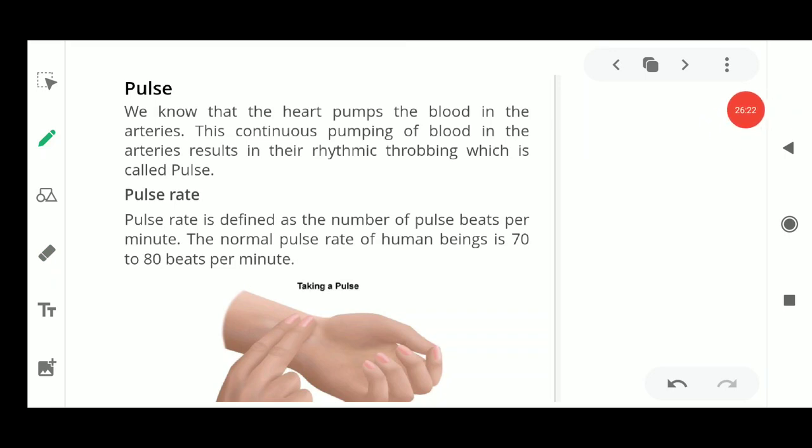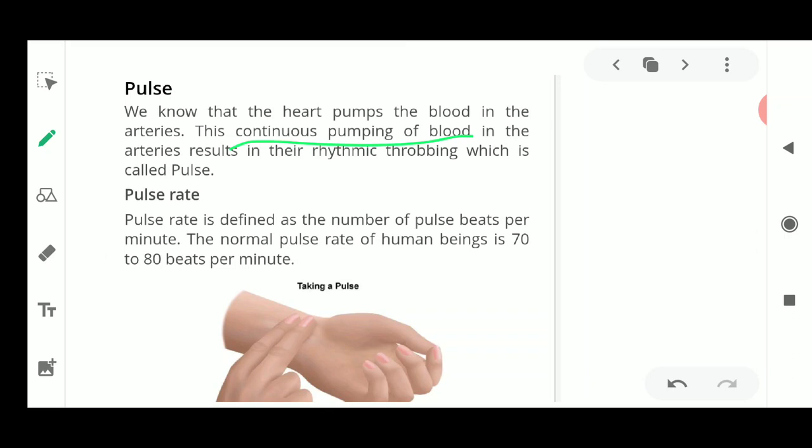Next, how is this pulse generated? It is very easy to understand. The pulse is generated because of the continuous pumping of your heart. The heart is an organ present in the center of your body, placed in between the lungs. That is why the lungs are present near the heart.